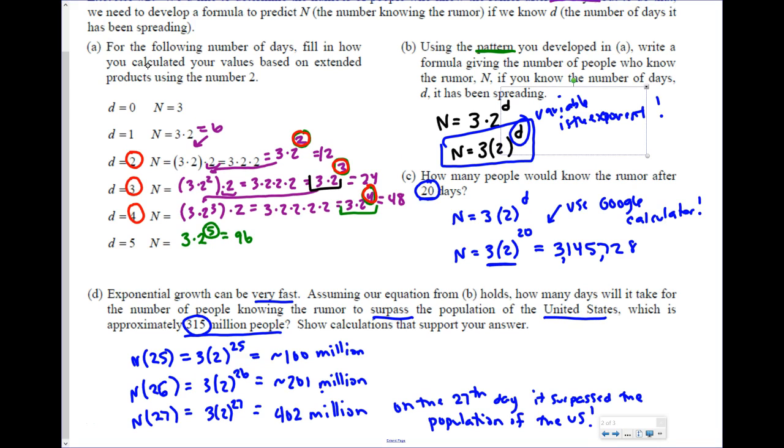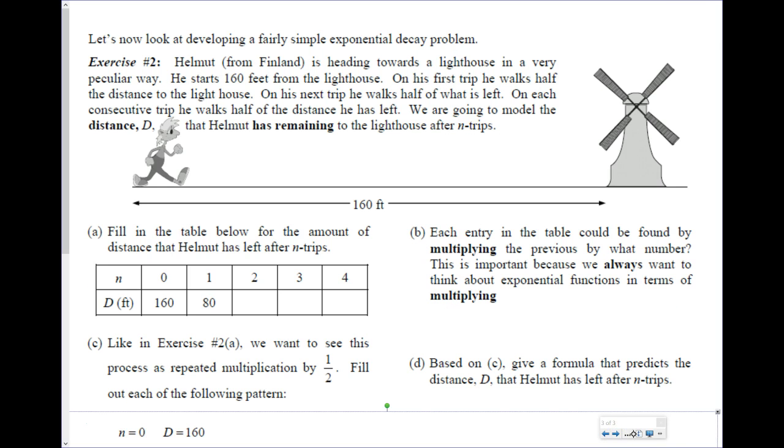So we've got one more problem on this, and that's going to talk about decay. Now this is a really cool problem, actually. It's a fun problem, I think. So here's the exercise. Helmut from Finland is heading towards a lighthouse in a very peculiar way. He starts 160 feet from the lighthouse. So here's the lighthouse right here. There's the lighthouse, and here's the guy. And he's 160 feet away.